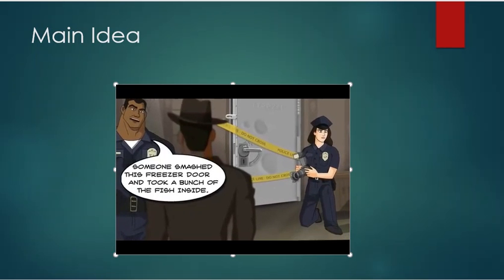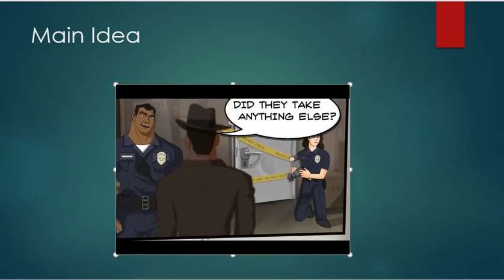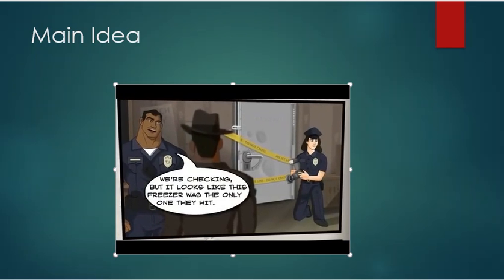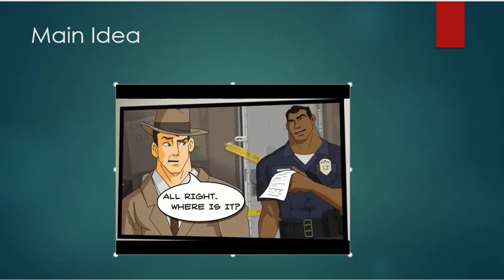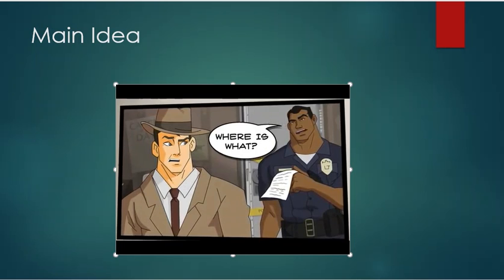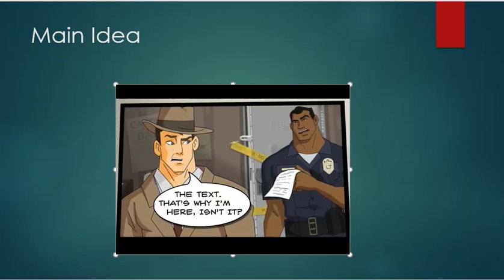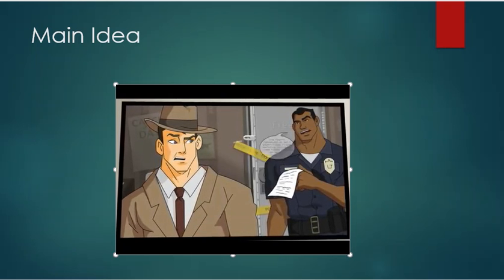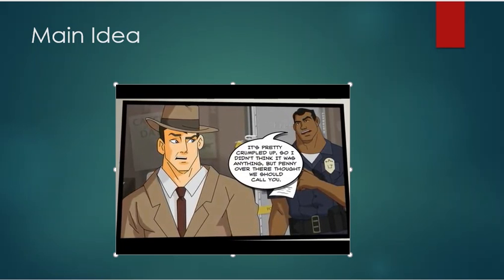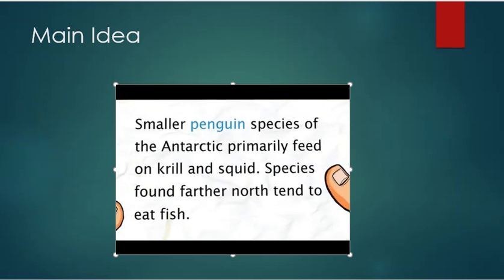Someone smashed this freezer door and took a bunch of the fish inside. Did they take anything else? We're checking, but it looks like this freezer was the only one they hit. All right. Where is it? Where is what? The text. That's why I'm here, isn't it? Oh yeah, the paper. It's over here. It's pretty crumpled up, so I didn't think it was anything. But Penny over there thought we should call you. Can you make anything out?